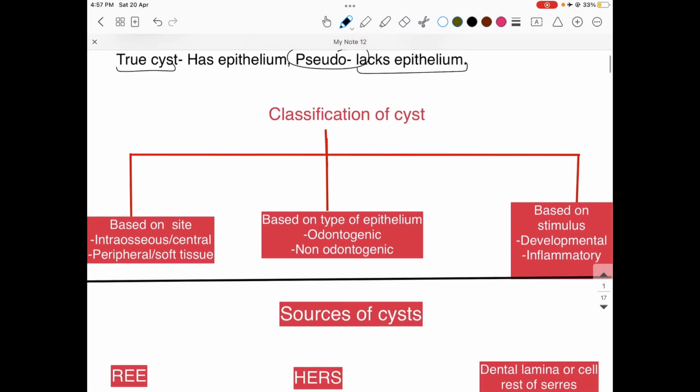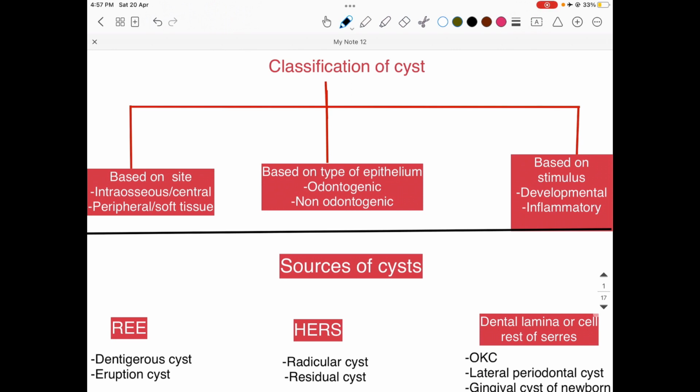So let's move ahead further with the classification of cyst. As such, there are so many classifications of cysts, but here I have just listed the important ones. First is based on the site, whether the cyst is located within the bone or if it is located outside the bone. So if the cyst is located within the bone, then it is called intraosseous cyst, that means within the bone, or the central variety.